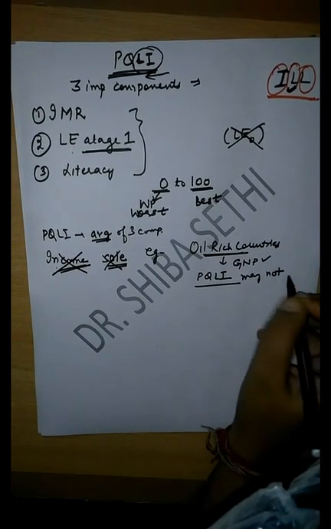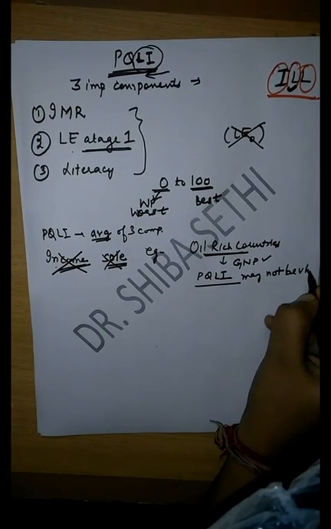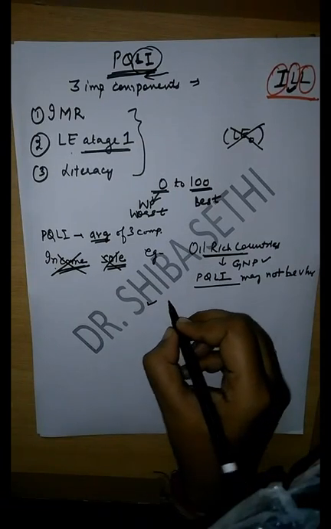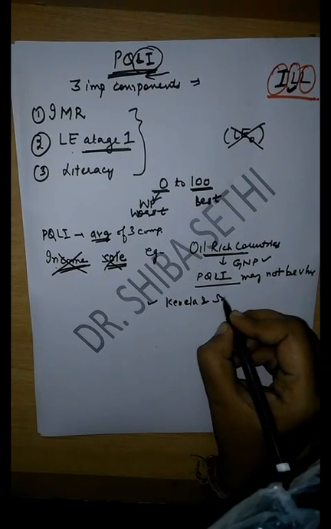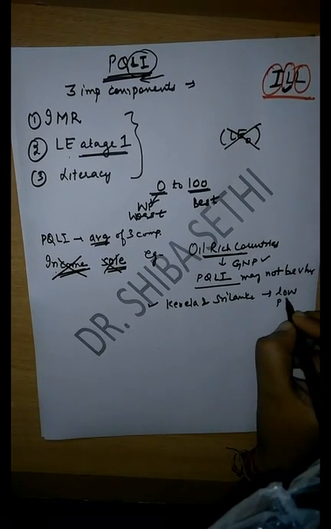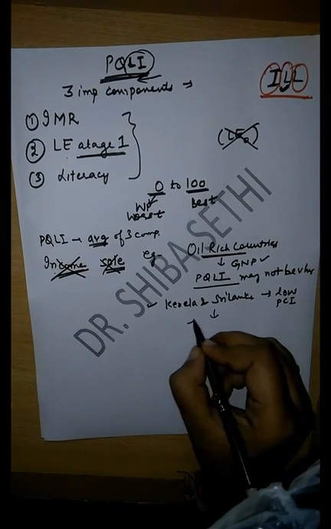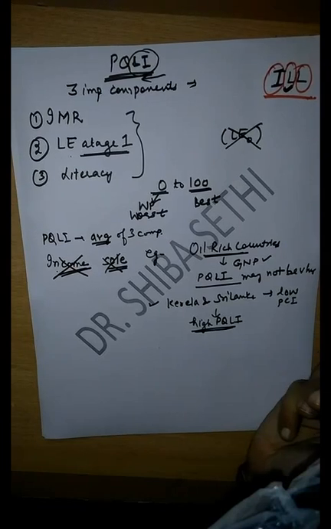Similarly, if we talk about Kerala and Sri Lanka, these have low per capita income, but they have high PQLI. So PQLI doesn't depend upon income.